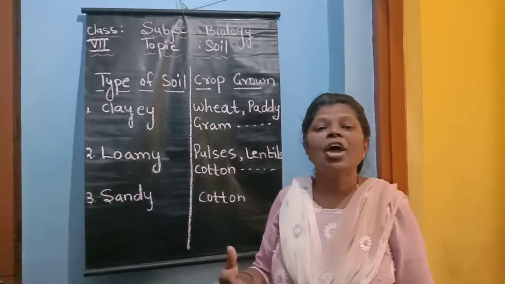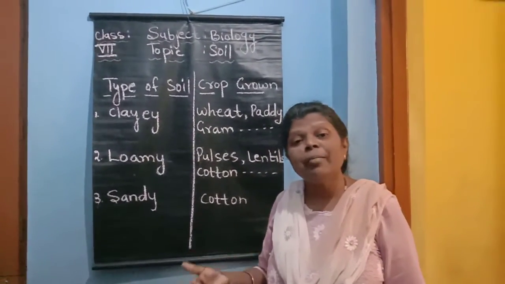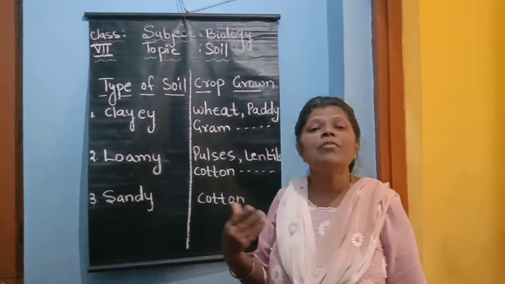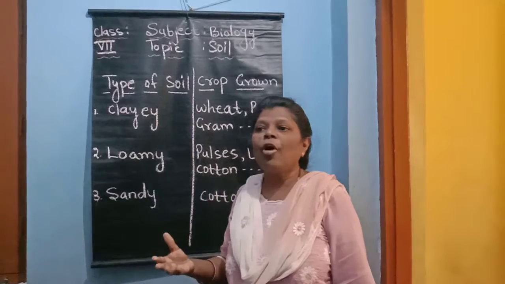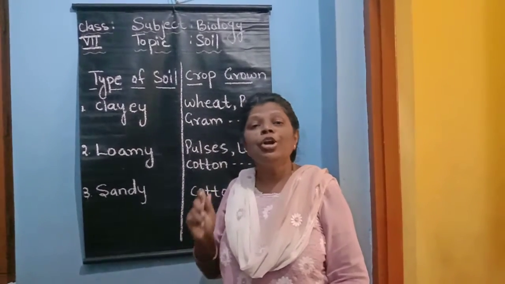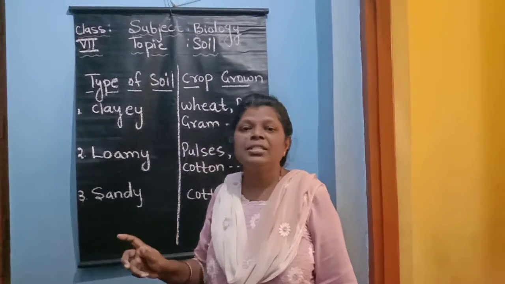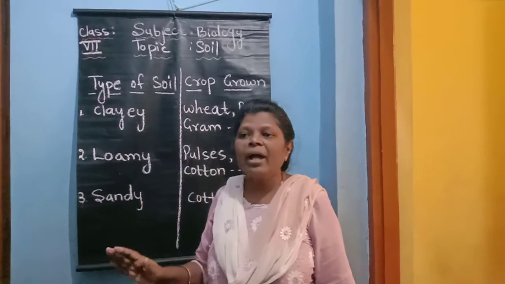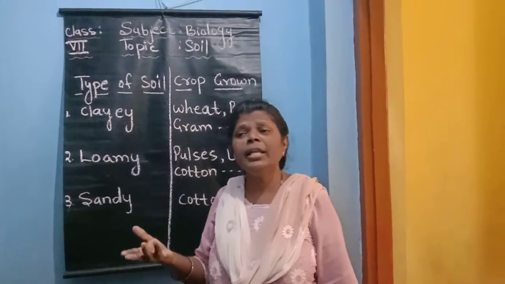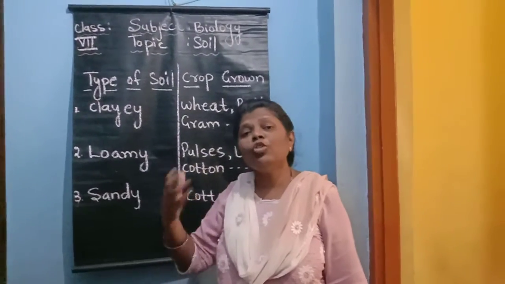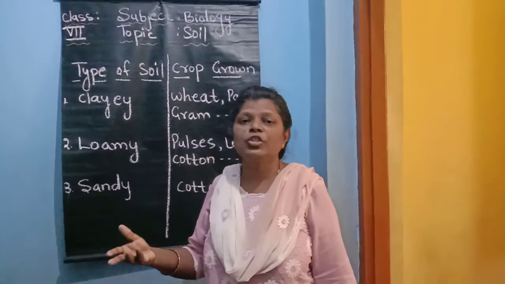The first method is afforestation. What is meant by afforestation? Planting of saplings is known as afforestation. The second point is we have to reduce the cutting of trees. We should not destroy the plants. We should never keep the land empty. Third is crop rotation. We should always rotate the crop on the soil.